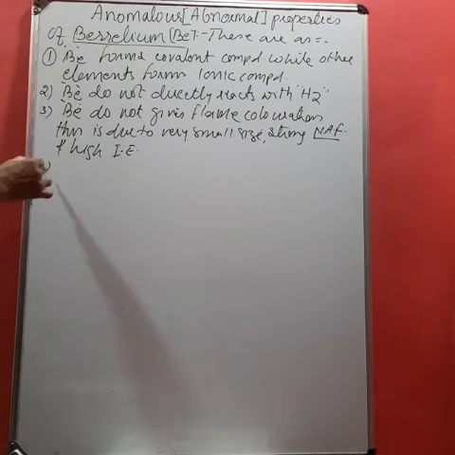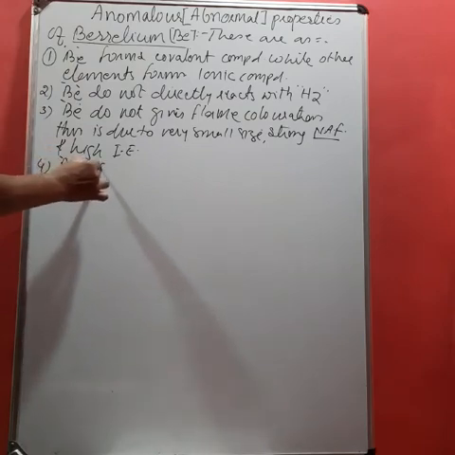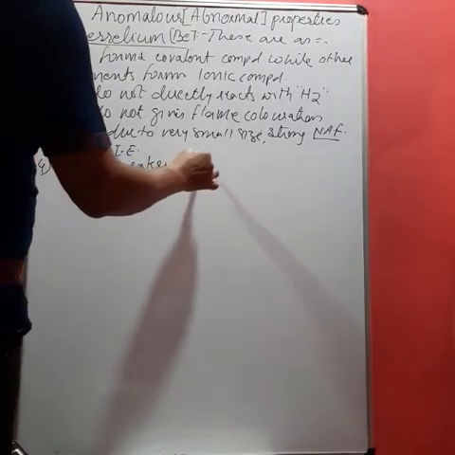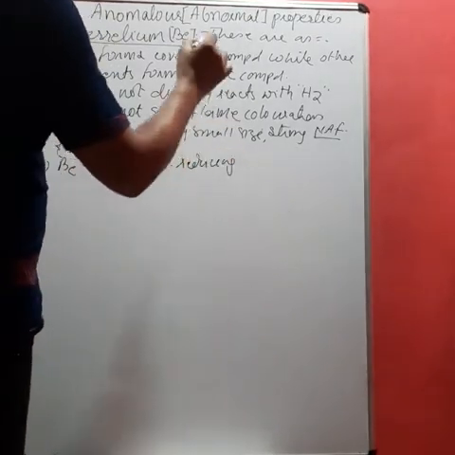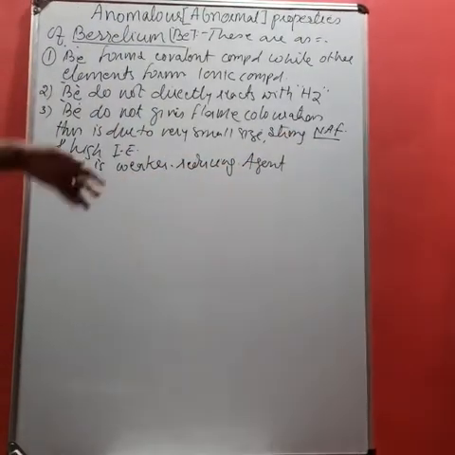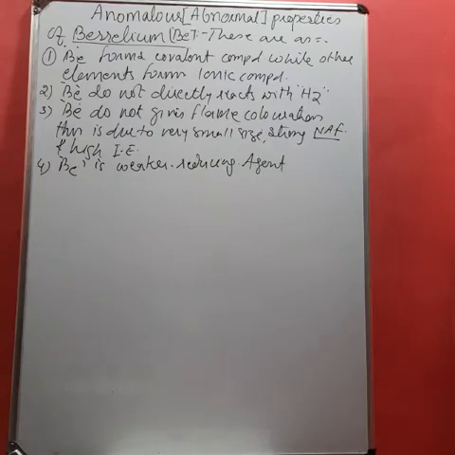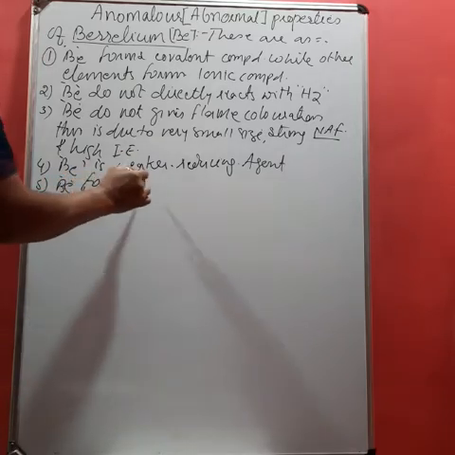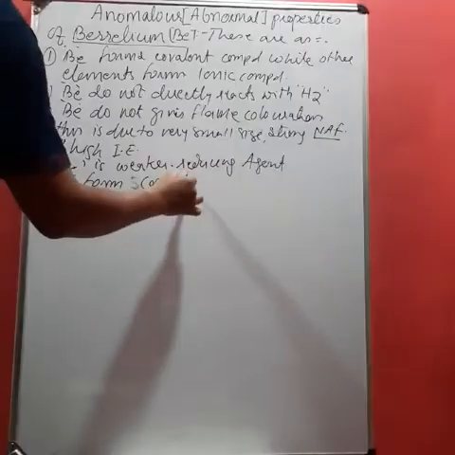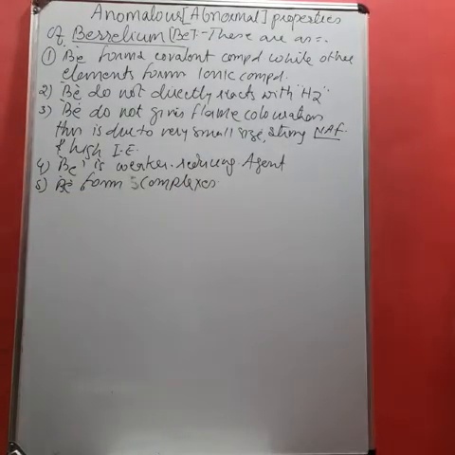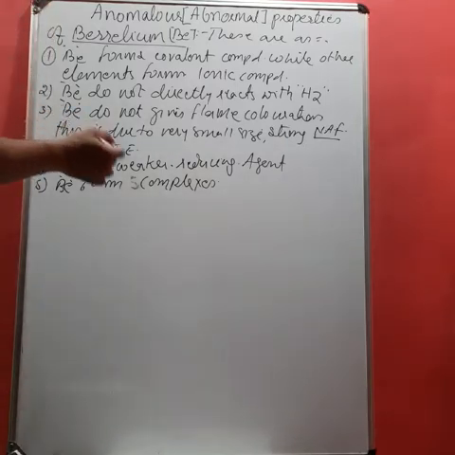Student, in this way, beryllium is a weaker reducing agent, a very weak reducing agent, or you can say it acts as an oxidizing agent, while the other elements readily act as reducing agents. Fifth one, beryllium forms complexes, that is, coordinate compounds, while the other elements do not form complexes. So student, in this way you can find.